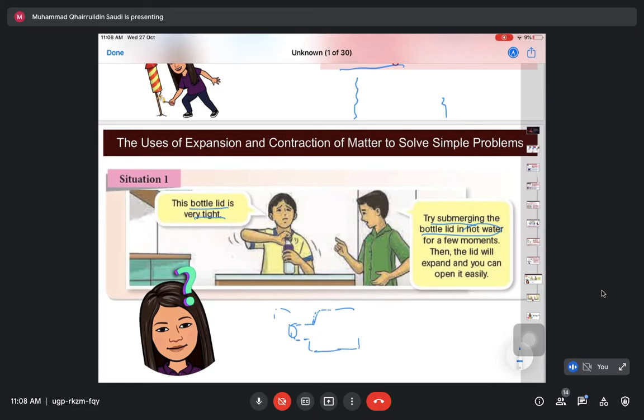Okay, bila kita submergekan bottle lid kita ni, kita submergekan in water. Okay, water, hot water, and then kita submergekan bottle lid tadi. Kita letaklah bottle tadi kan, okay, letak dalam hot water. So this bottle lid will expand. So bila dia start expand, awak akan buka botol lebih senang. You can open it easily because the lid will expand. Okay, as we learned before that metals, solid, liquid and gas can expand. You can try that nanti.